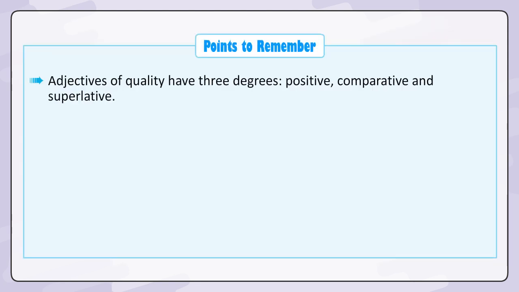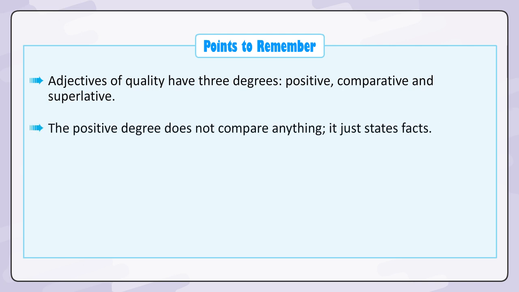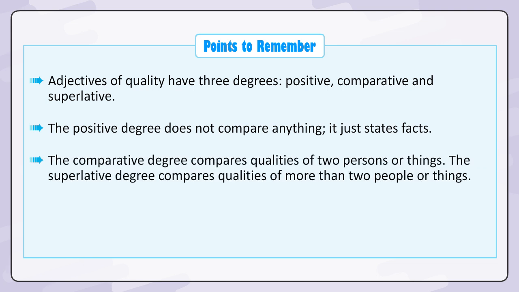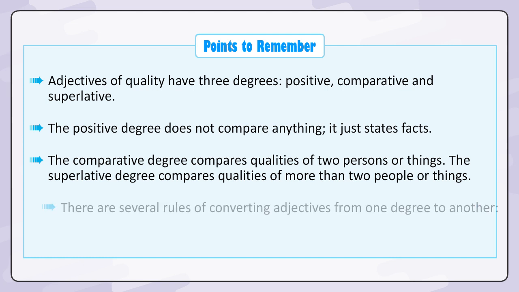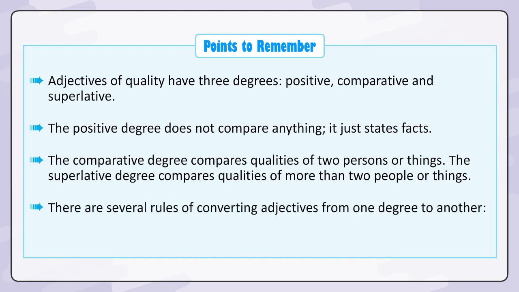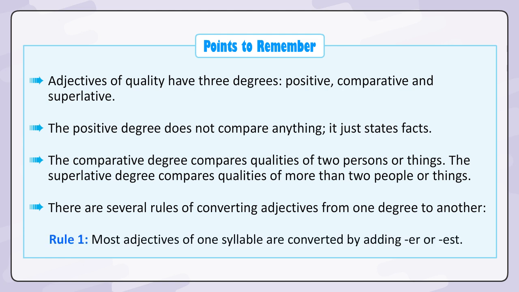Points to remember. Adjectives of quality have 3 degrees: positive, comparative, and superlative. The positive degree does not compare anything, it just states facts. The comparative degree compares qualities of 2 persons or things. The superlative degree compares qualities of more than 2 people or things. There are several rules of converting adjectives from one degree to another.